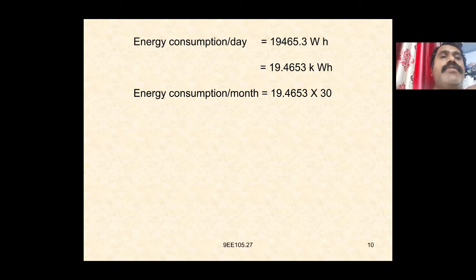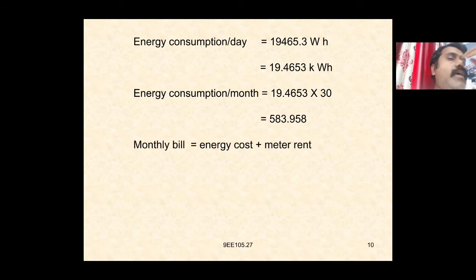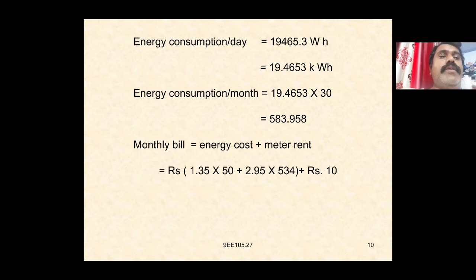Energy consumption per month is 19.4653 into 30, which is equal to 583.958 units. The monthly bill is energy cost plus meter rent, which is rupees 1.35 into 50 plus 2.5 into 534 plus rupees 10.